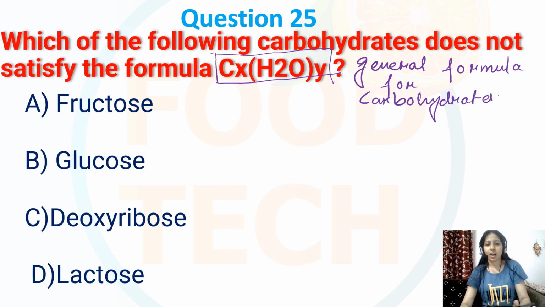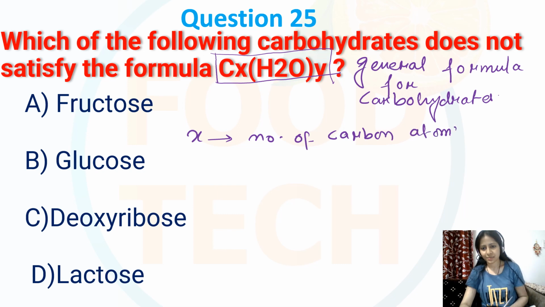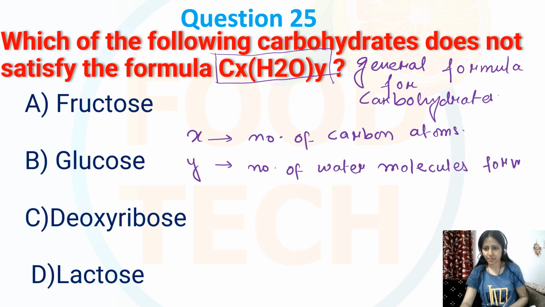Now what does X represent over here? It represents the number of carbon atoms. And Y represents the number of water molecules, which are formed during dehydration synthesis.